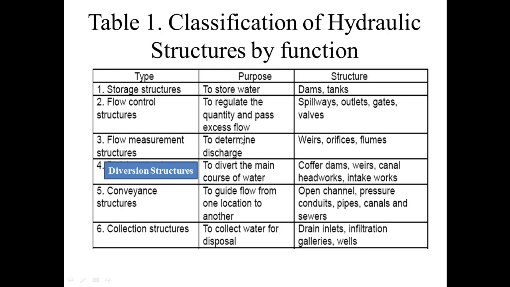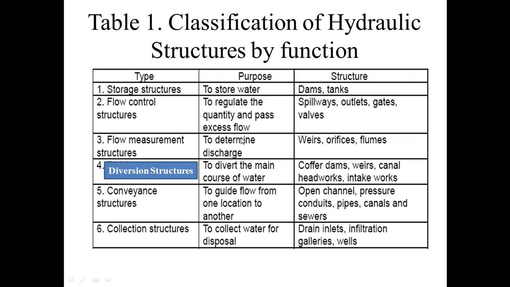The fourth one is diversion structures. As the name indicates, these structures are used to divert the main course or the main path of water, and the structures coming in this type are cofferdams, weirs, canals, canal headworks, intake works. These are the different structures which are used for the diversion of water for our required purposes.